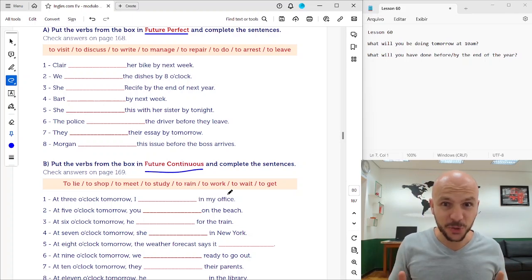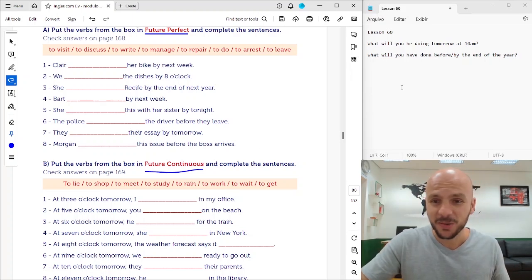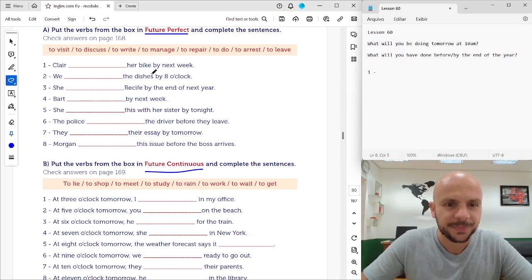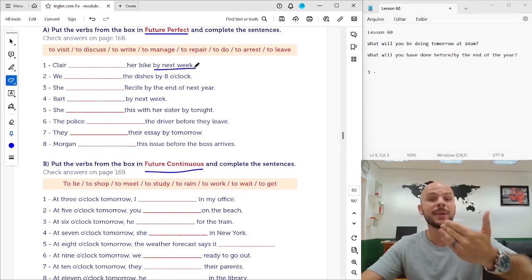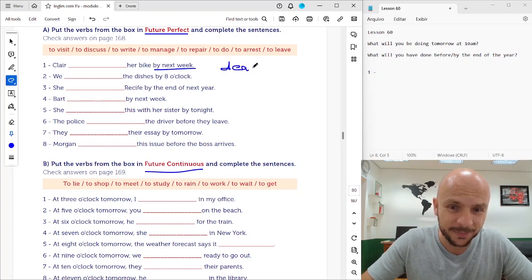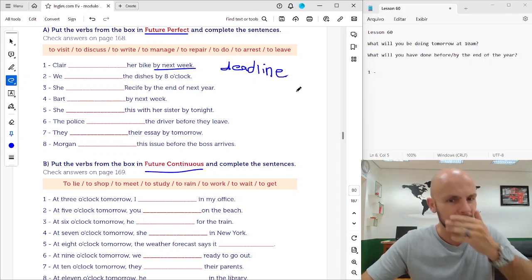Beautiful. Let's do it. 1. Claire, future perfect, her bike by next week. So next week is the deadline. Okay, the deadline.